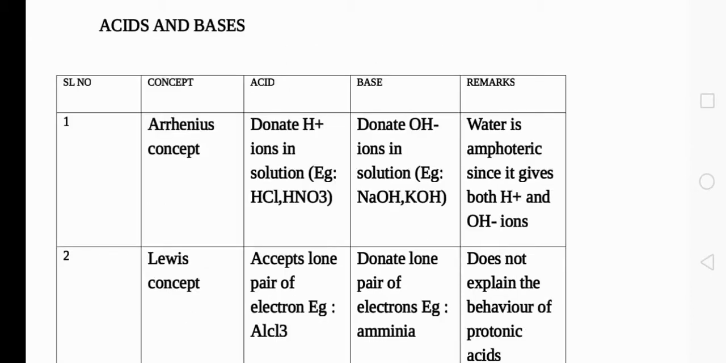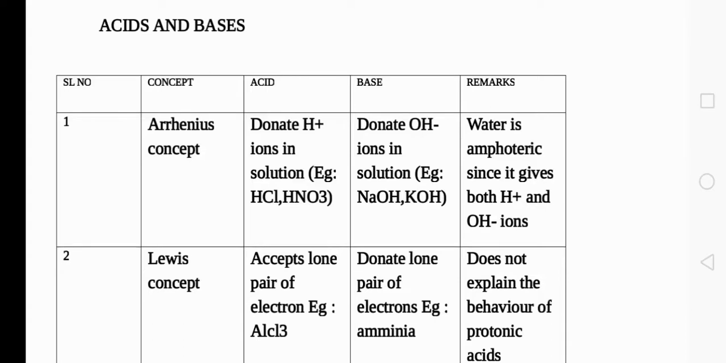Next topic is acids and bases. There are three different concepts of acids and bases. The first concept is the Arrhenius concept. Arrhenius acids and bases, what is that? According to the Arrhenius concept, an acid is a substance which is ready to donate H plus ions in its solution. Acids are the substances which can donate H plus ions in solution.